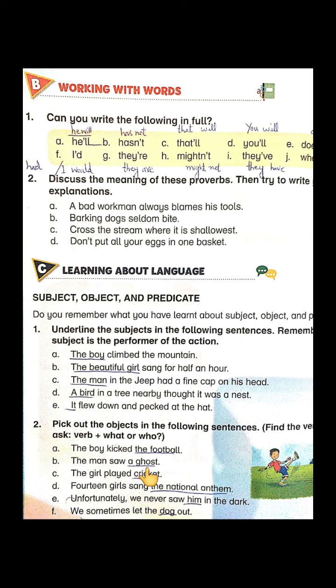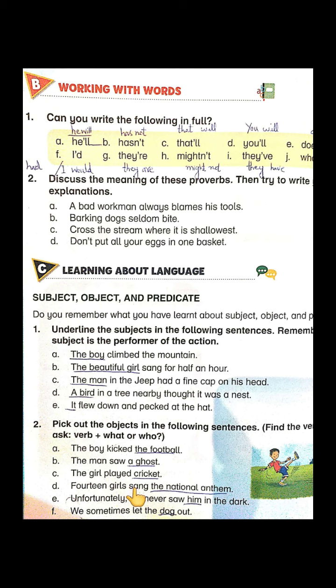A ghost. On whom this action is being performed? A ghost. C is the girl played cricket. What is the action? Played. And which particular thing she is playing? Cricket. So, object is cricket. D is 14 girls sang the national anthem. What is action here?